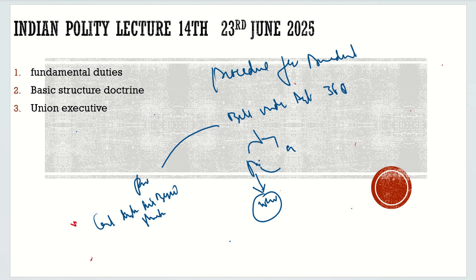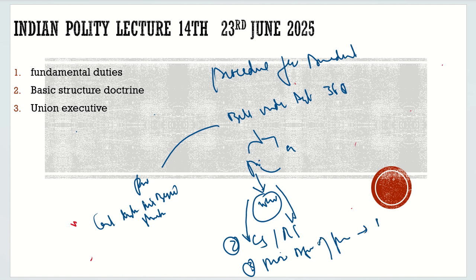Second question: where can it be introduced? Should we introduce it in Lok Sabha or in Rajya Sabha? It can be introduced anywhere, in Lok Sabha or in Rajya Sabha. Then, do we require the prior approval of the president for this? No, we don't require the prior approval of the president for a constitutional amendment bill or amendment act.